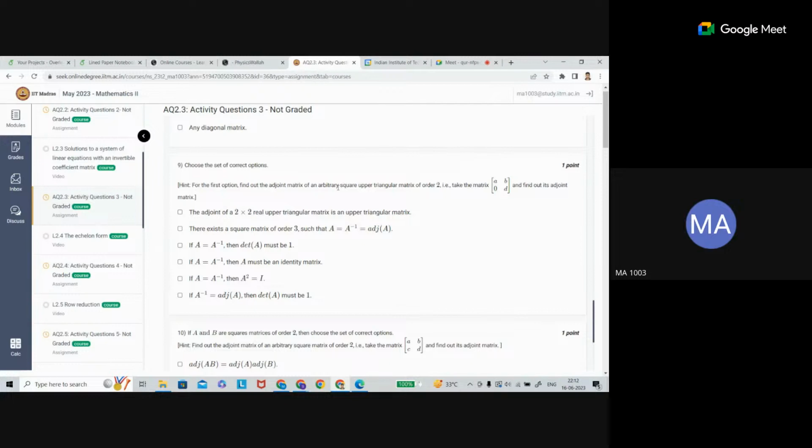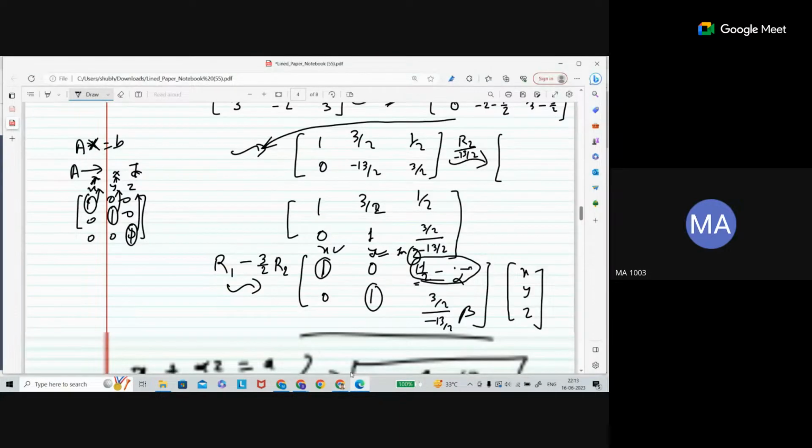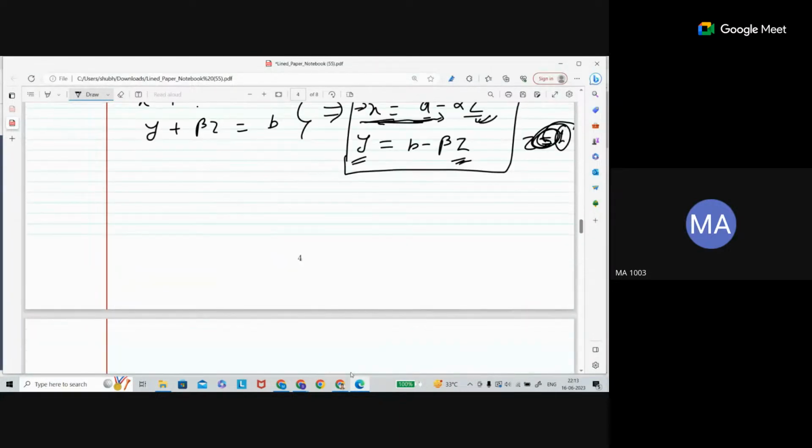Some options are here. Find the adjoint matrix of an arbitrary matrix: take a matrix and find its adjoint matrix. Then the arbitrary triangular matrix option. Sir, what is your doubt here? Why is the third option not correct? If A is equal to A inverse, let's suppose identity matrix, then the determinant may not be one, not necessarily. Can you give me a counter example? Yes, a counter example will be okay.